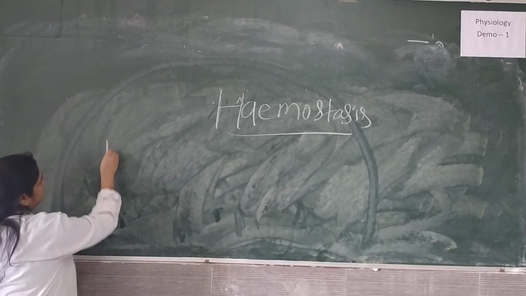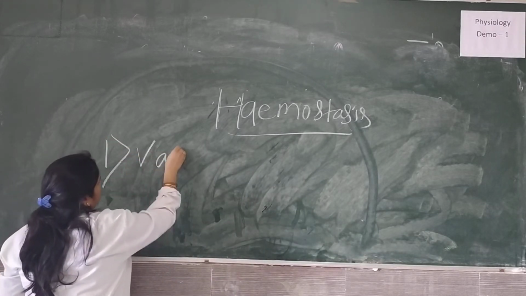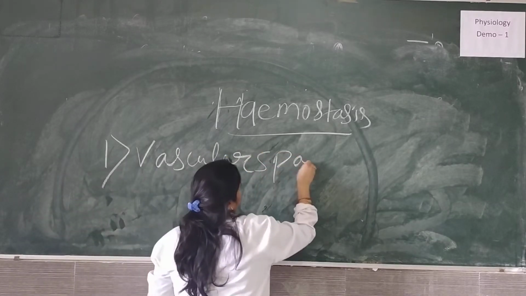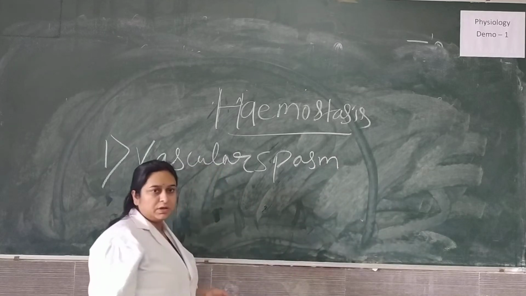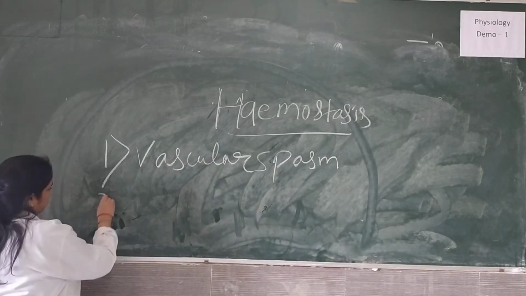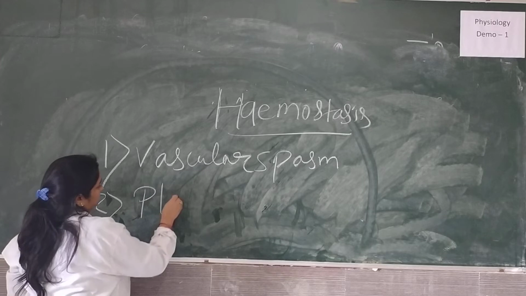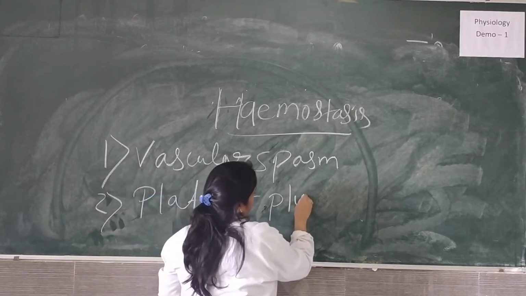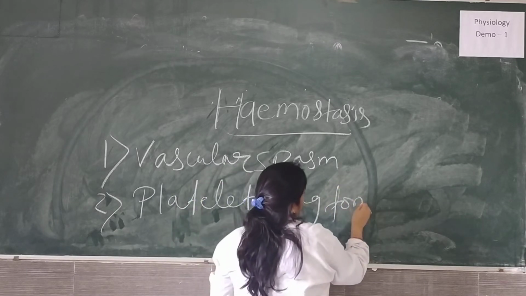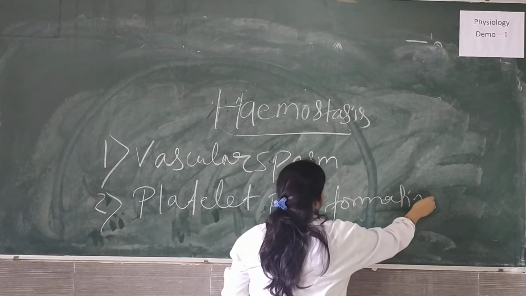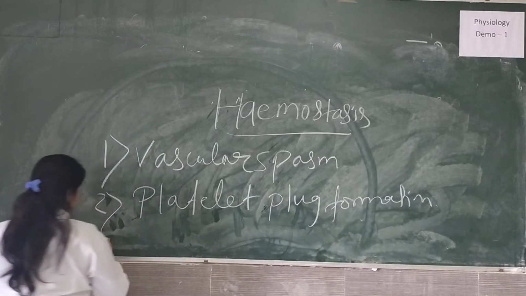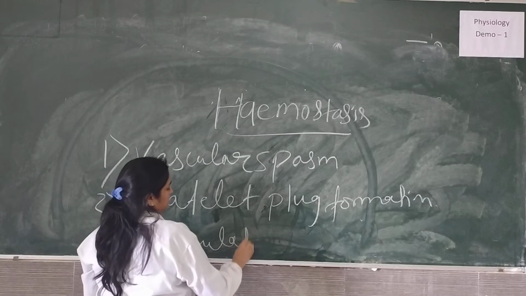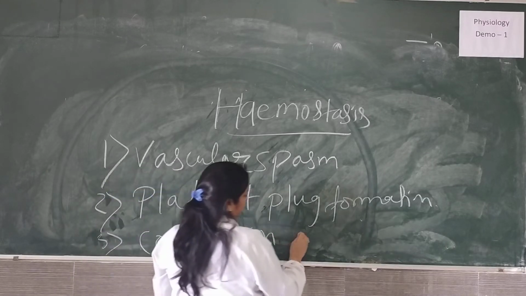What are those? Vascular spasm or vasoconstriction. The next step is platelet plug formation. Third is the coagulation cascade process, the coagulation process.